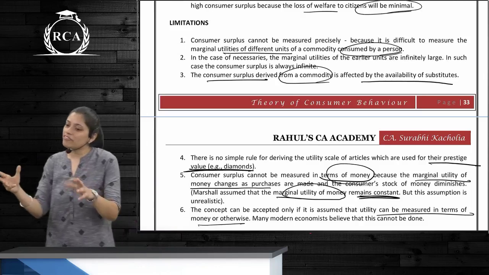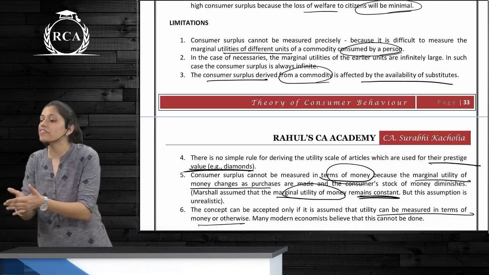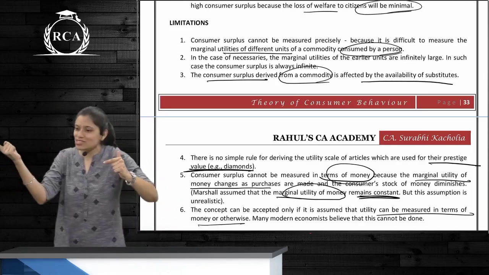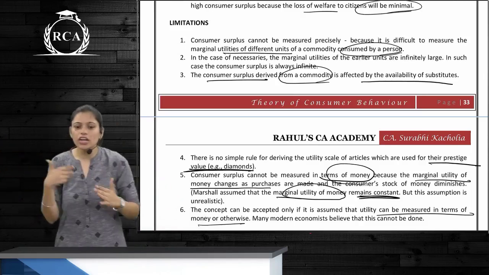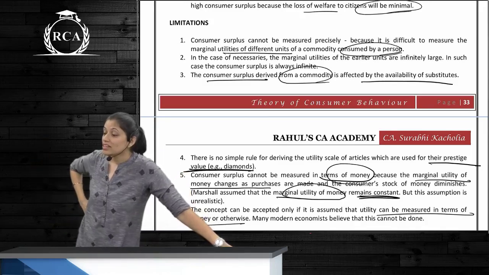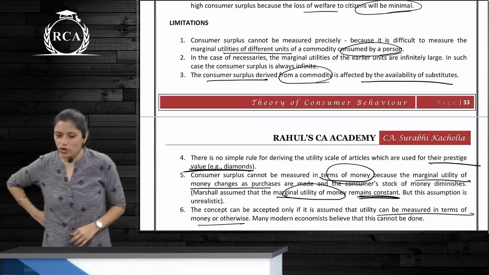Different units have different consumer surplus. It's very difficult to measure it. Understand, by consuming every unit, there's a new consumer surplus. It's difficult to determine it. Next. It is affected by substitutes and complementaries.